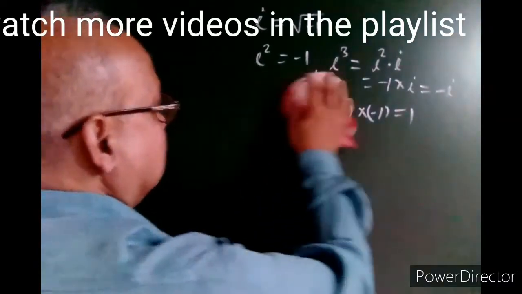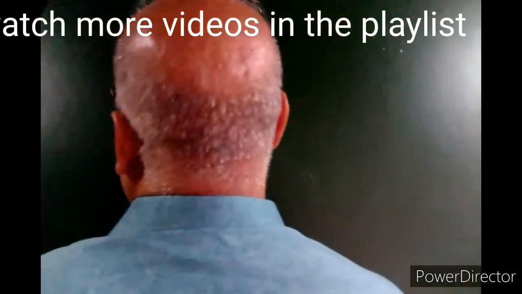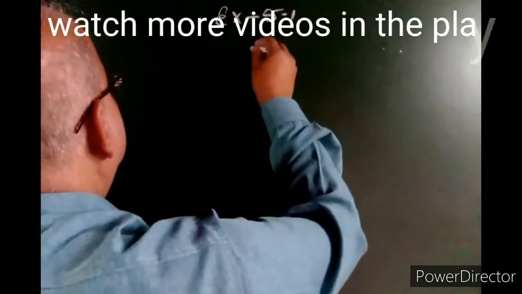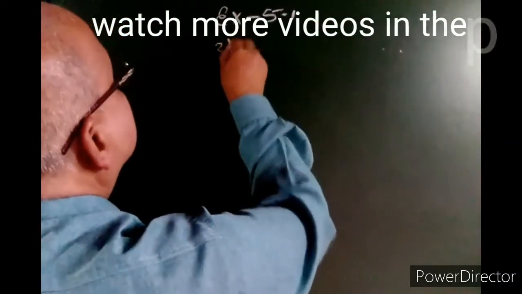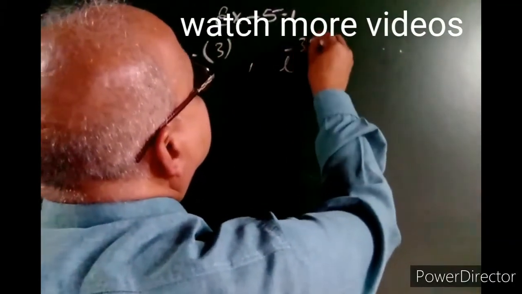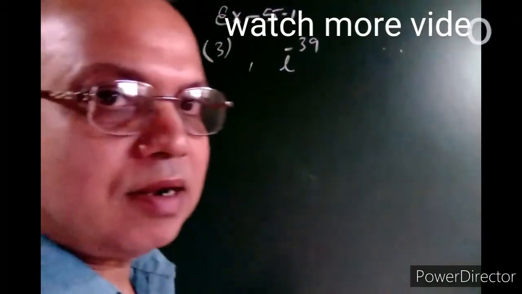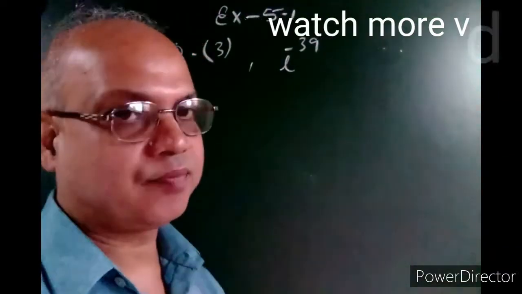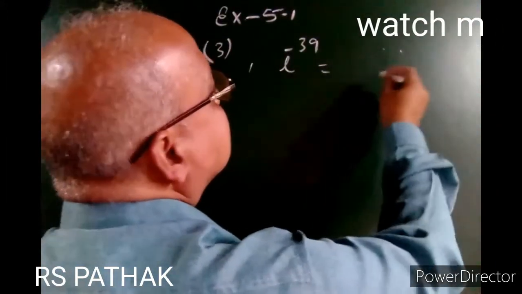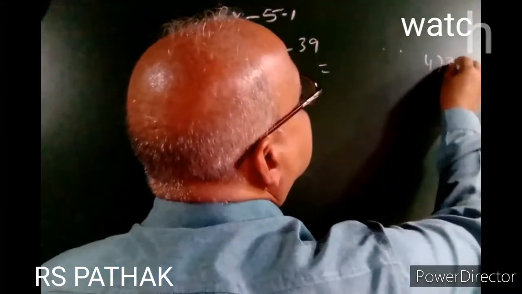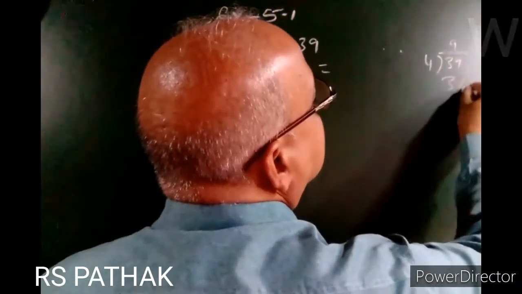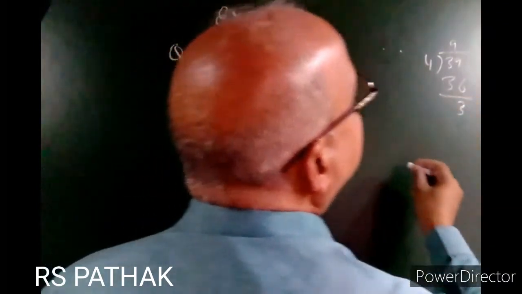For example, a question from exercise 5.1, question number 3: i to power minus 39. I have to evaluate this. First of all, you will divide 39 by 4, 4 9s are 36, remainder 3.